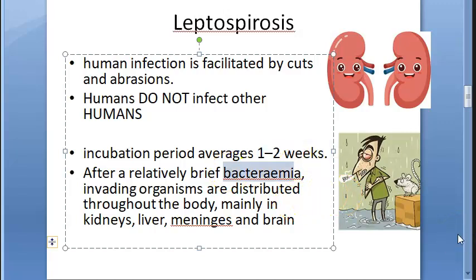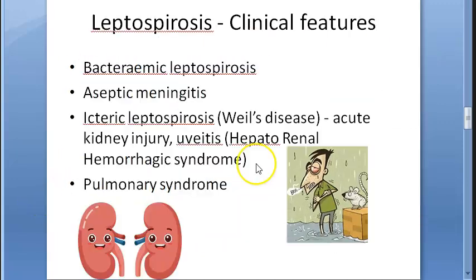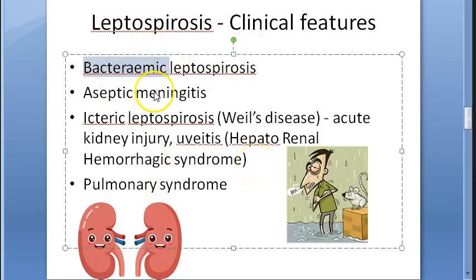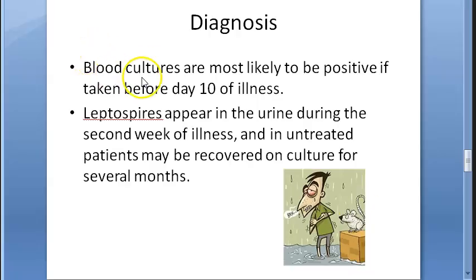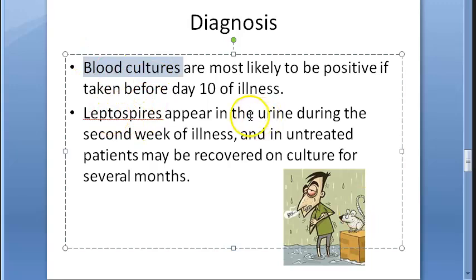The bacteria will be in the blood, and then it will enter the kidney, liver, meninges, brain, etc. Bacteremia I told you, then it will cause meningitis. Then Weil's disease is the severe form, where you have icteric leptospirosis, a hepatorenal hemorrhagic syndrome. Uveitis also can be there, and the pulmonary syndrome can affect the lungs. Initially blood culture will be positive, then you will have to check urine.